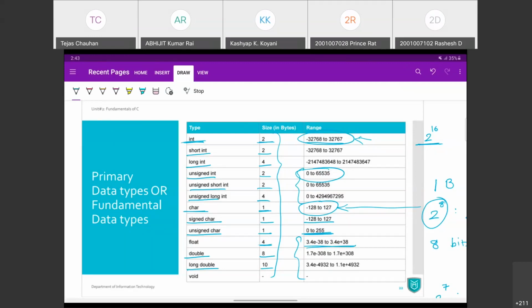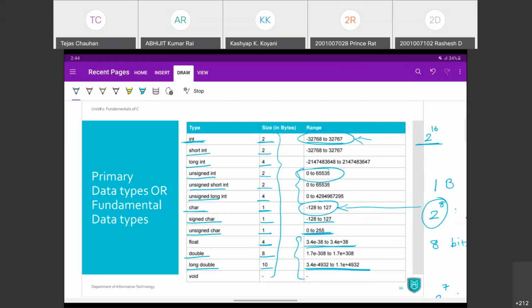And that number can be in between this range. So these are the different sizes of data types and the ranges. When I say void, explicitly we are saying nothing, so it does not require any memory, and that's why there is no size, there is no range.